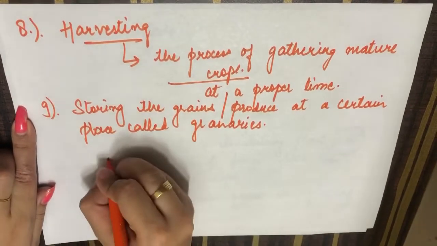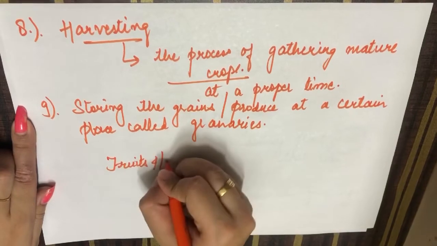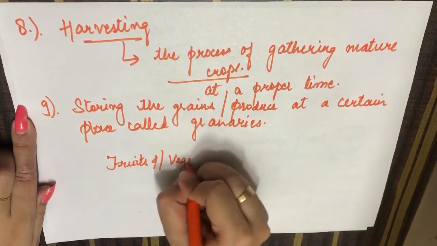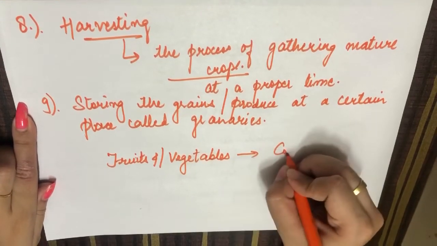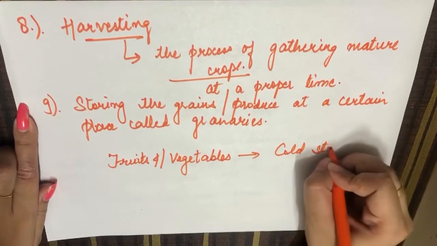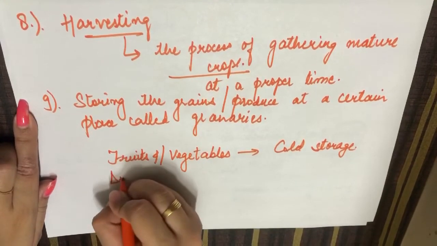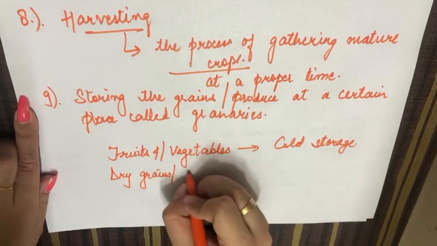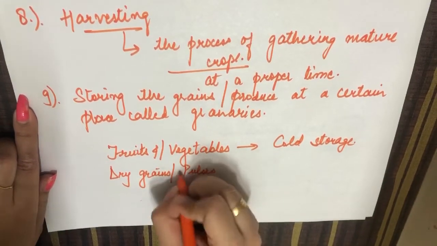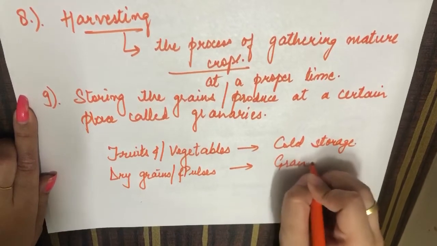Now if we talk about fruits and vegetables, they are being stored in cold storage. And if we talk about dry grains or pulses, they are being stored in granaries.